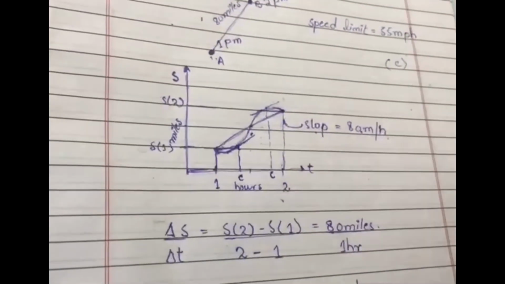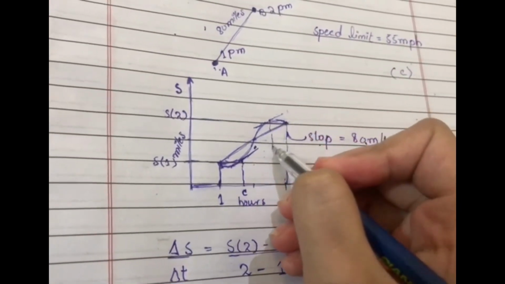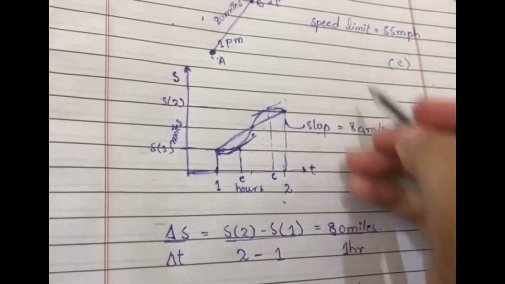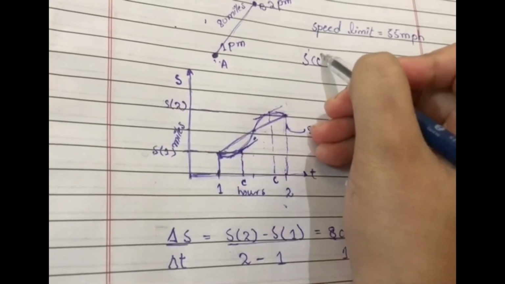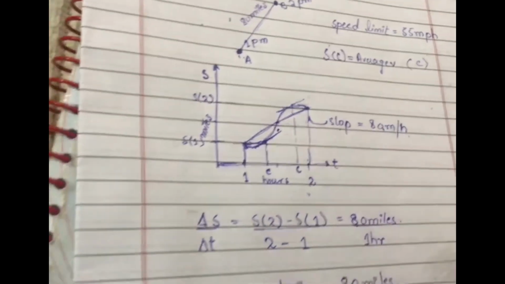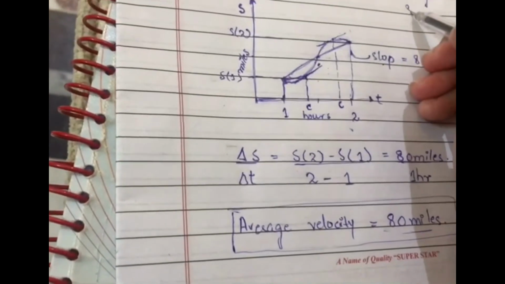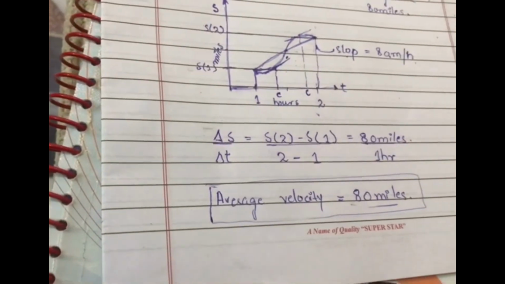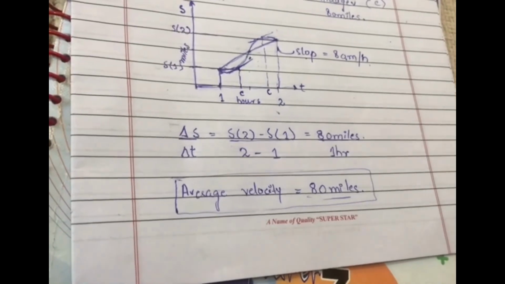So we can say that s prime of c equals the average velocity, which is 80 miles per hour. So this is how our theorem is proved, and motorway police can easily challan us for overspeeding.